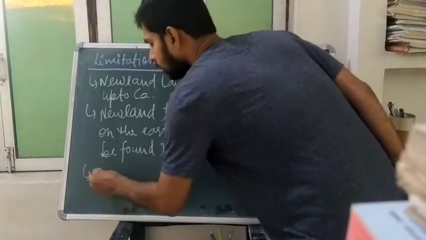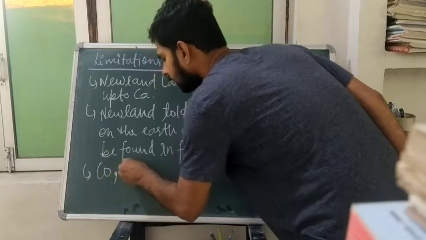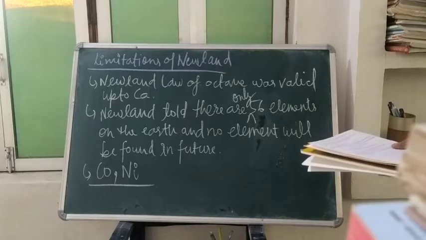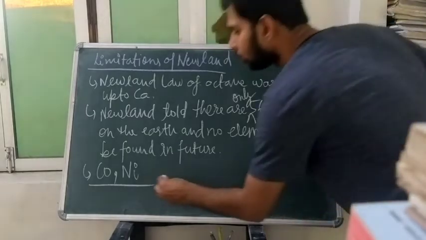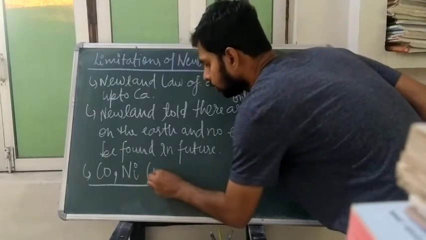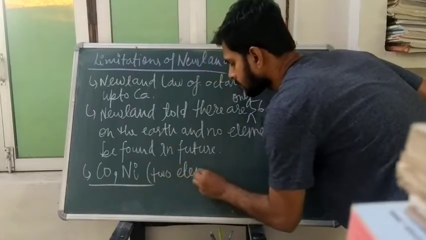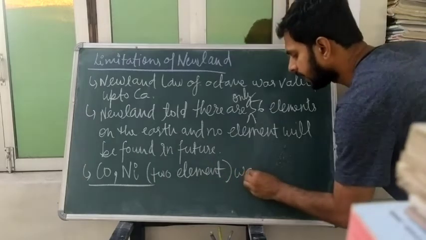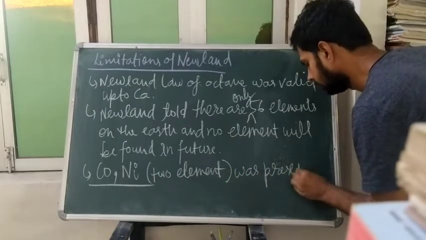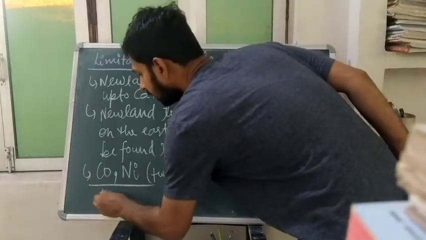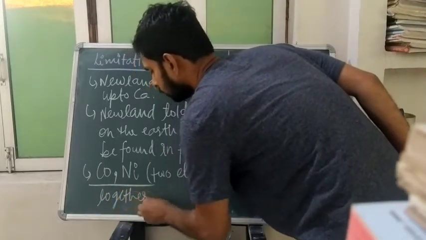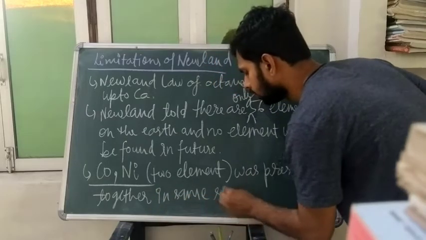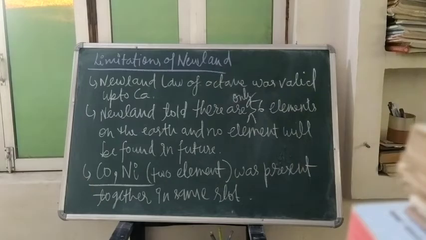Third, you can say cobalt and nickel. Cobalt and nickel, two elements, were present together in the same slot.